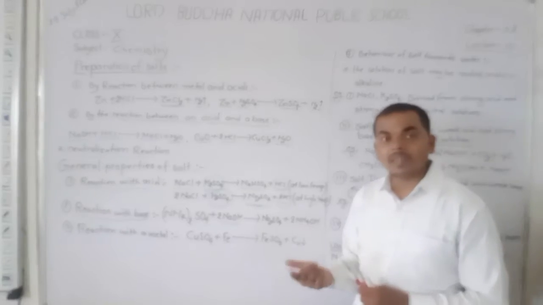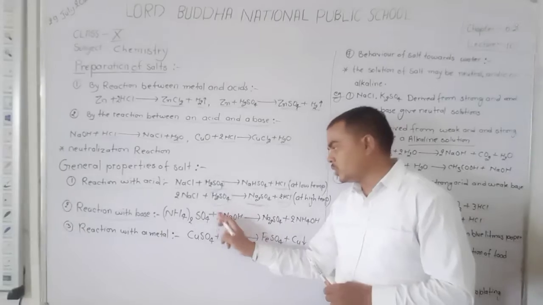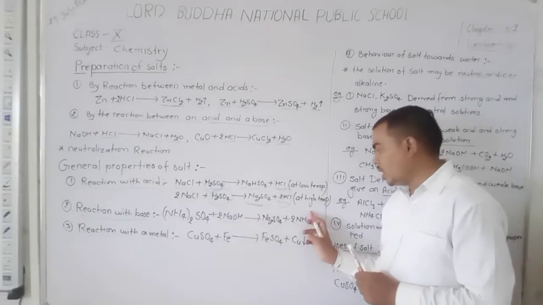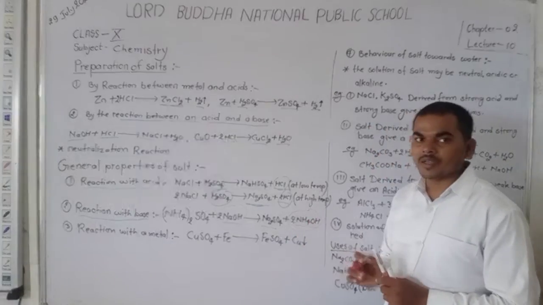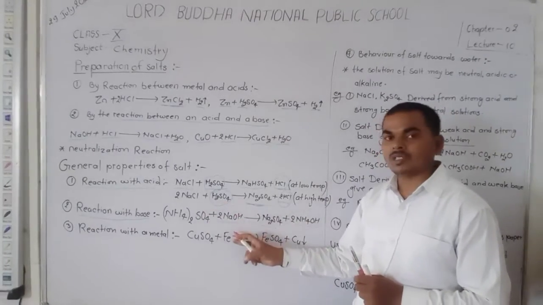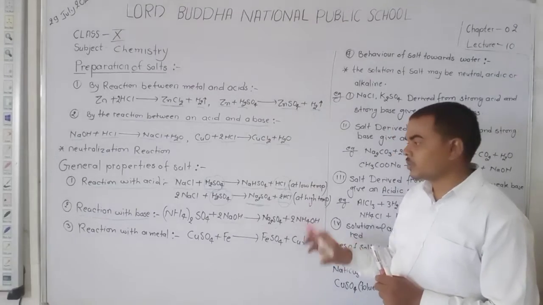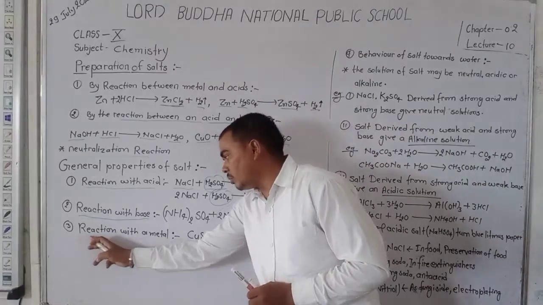Okay. Why another type of base? Because here we use sodium hydroxide, but the base formed is ammonium hydroxide. So we say that when a salt reacts with the base, it forms salt and another type of base. Okay, student. Now discuss reaction with metals.